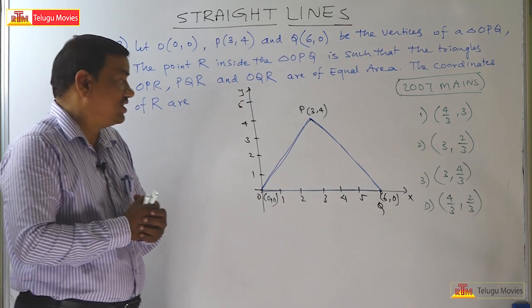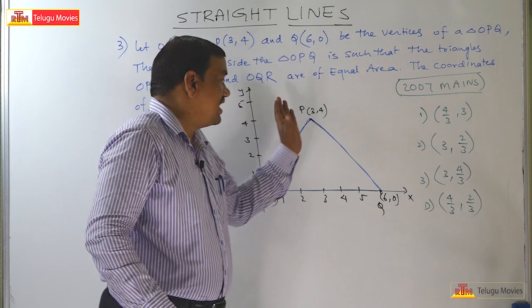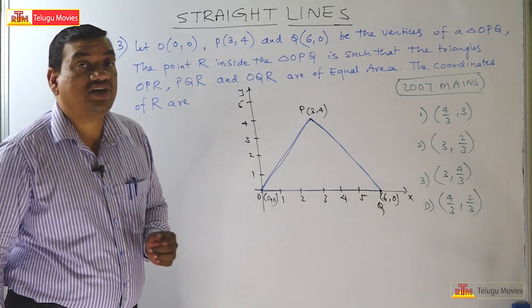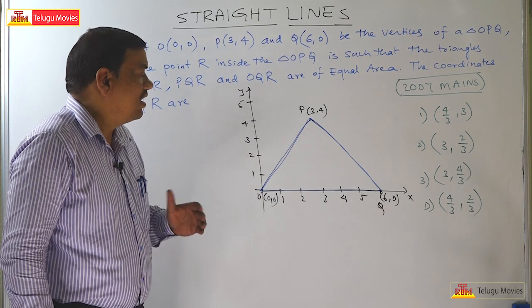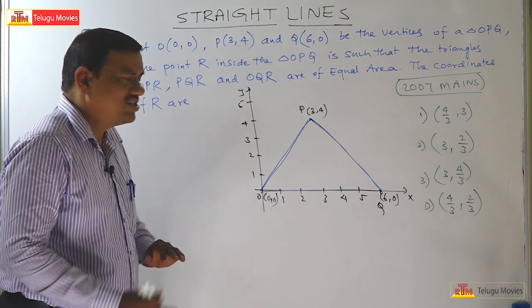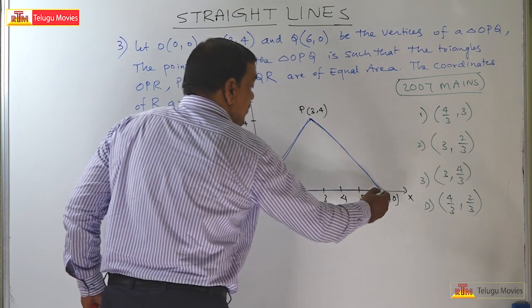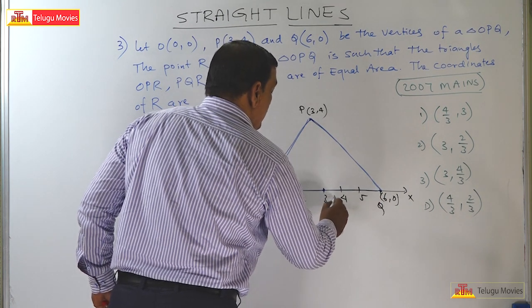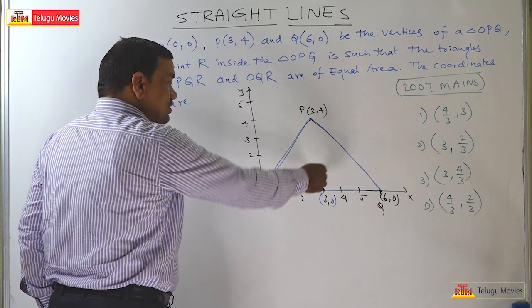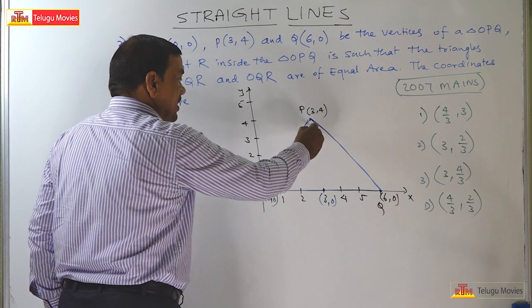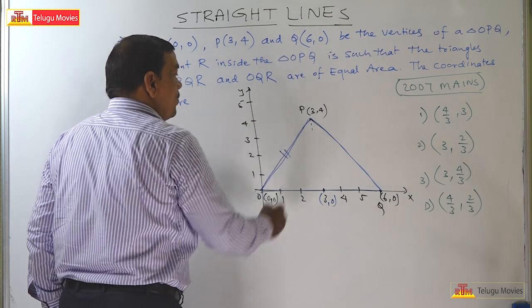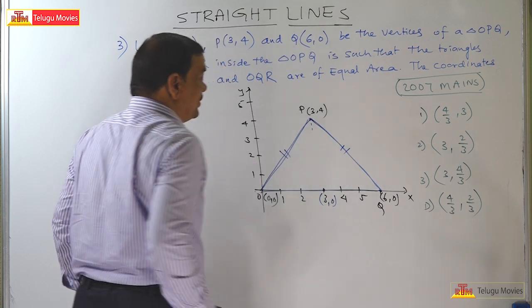First of all, observe what kind of triangle OPQ is: equilateral, isosceles, right angle, or scalene. It is not a right angle triangle. What is the midpoint of OQ? This is 3, 0, and P is 3, 4. So OP is equal to PQ.